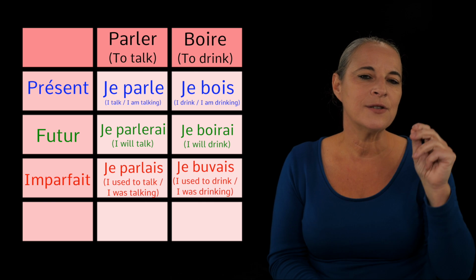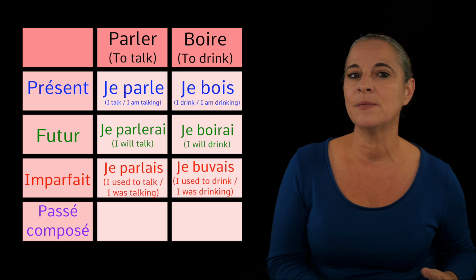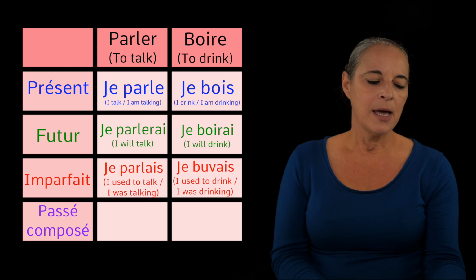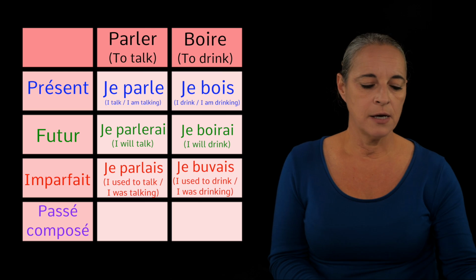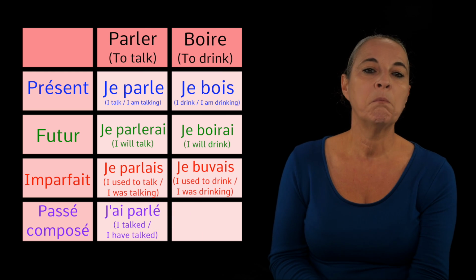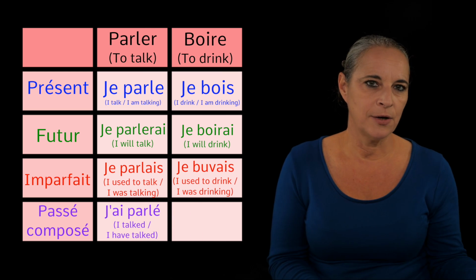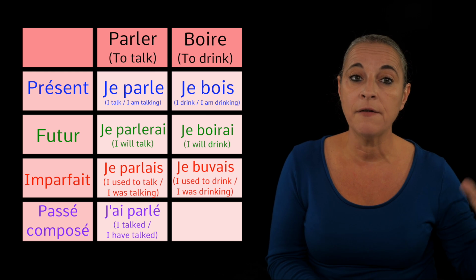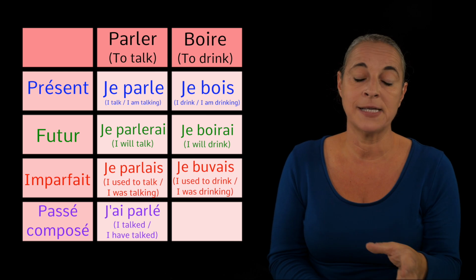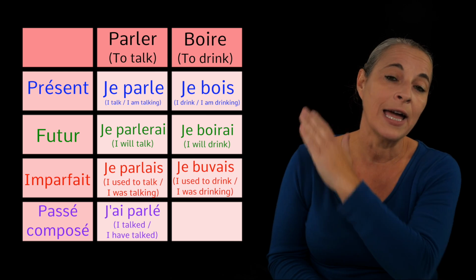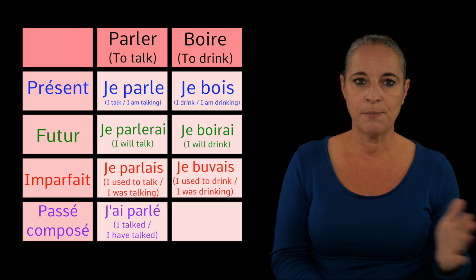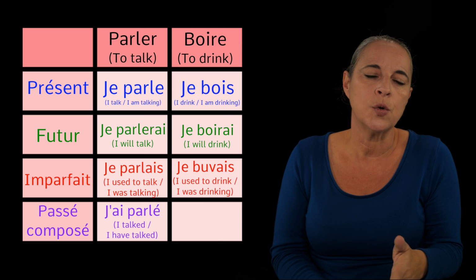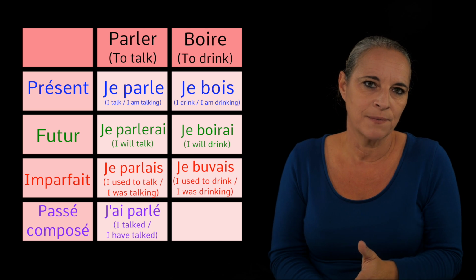Now let's focus on the passé composé because that's where it becomes really interesting. Parler, still a regular verb, becomes in the passé composé j'ai parlé. Parler, E accent. Okay, quite simple. For all ER verbs, you're going to have the same past participle. You drop the R and you put an accent on top of the E. J'ai parlé, I spoke, I talked, or I have talked, okay?